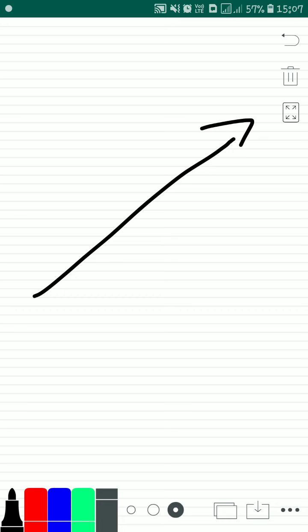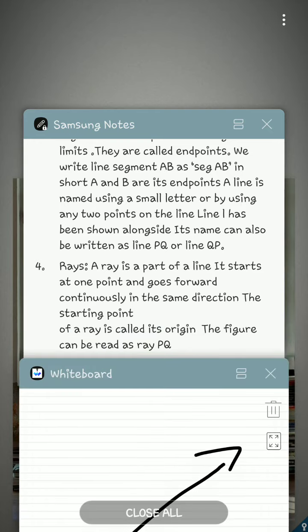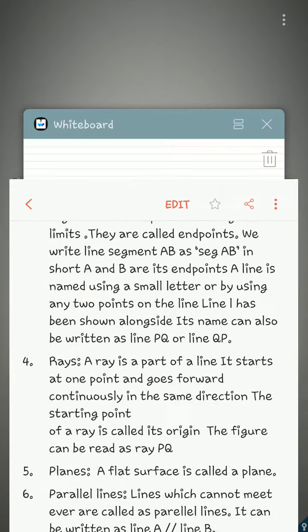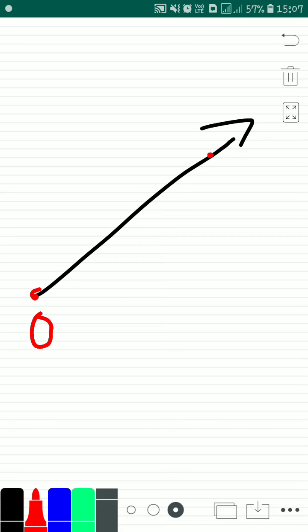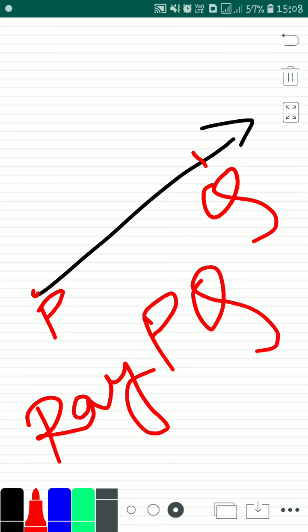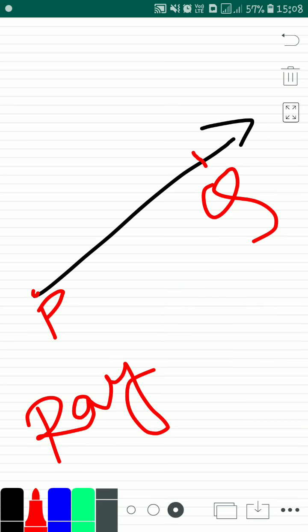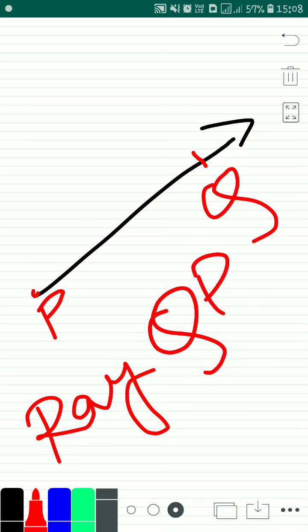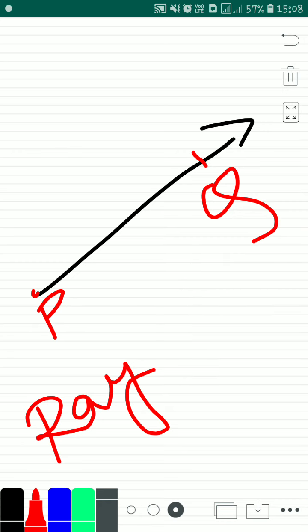So that is the meaning of a ray, that it can only go on one side, and the origin of this is the starting point. Ray PQ has to be written as ray and then PQ. Ray PQ can never be read as QP and not written as QP either, because it goes in one direction, so you have to read it in the same way.